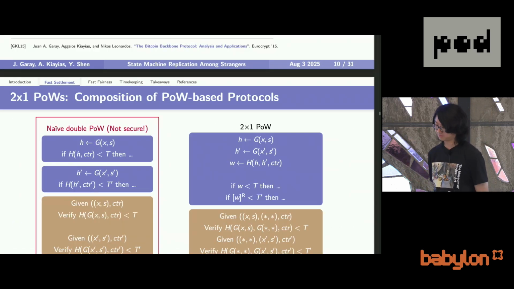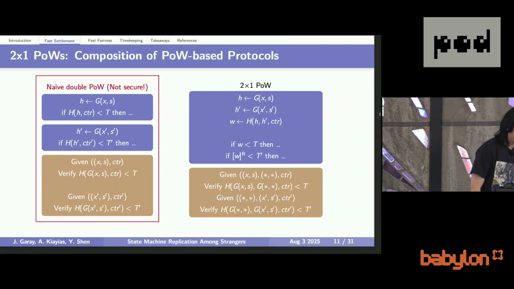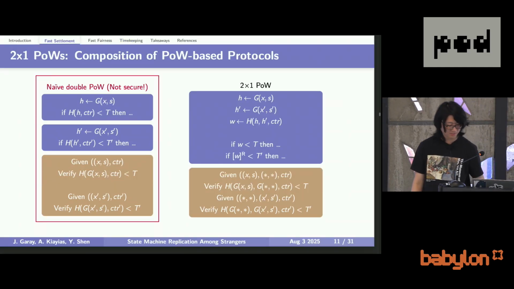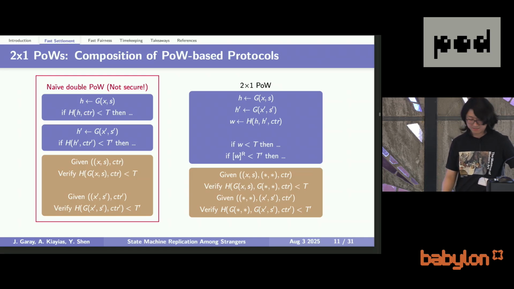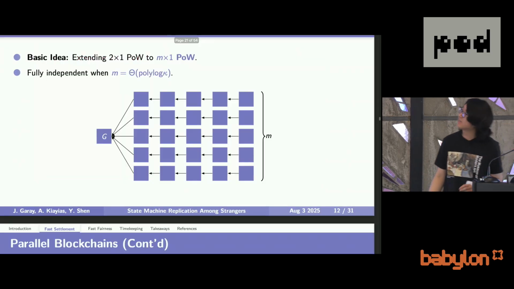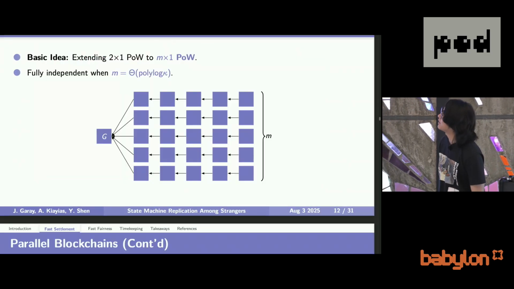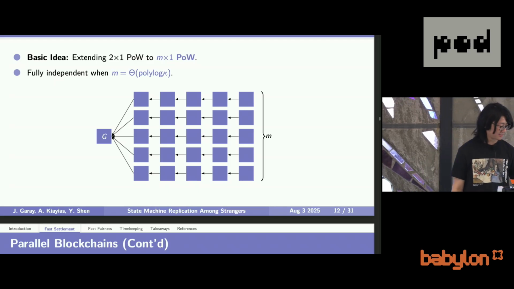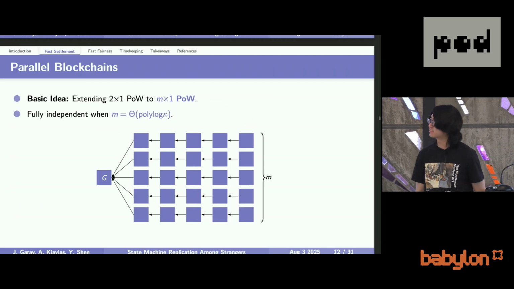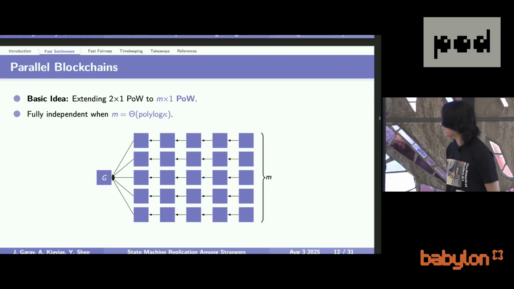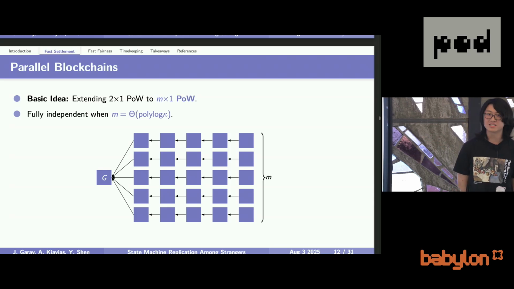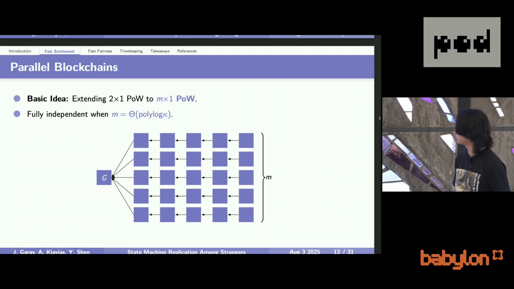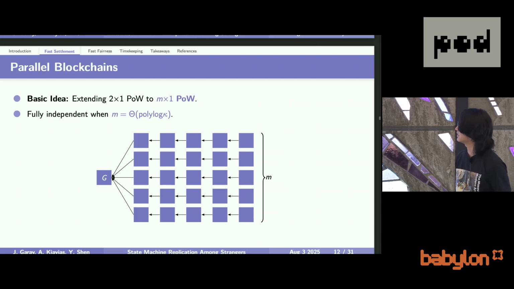To make this consensus protocol secure, you need this 2-for-1 proof of work, which is used to combine the two mining procedures, but still they are independent. And the way that we do this is by using this parallel blockchain, which means that we will execute the previous consensus protocol in parallel for m parallel blockchains. And one chain is used to run one consensus instance.